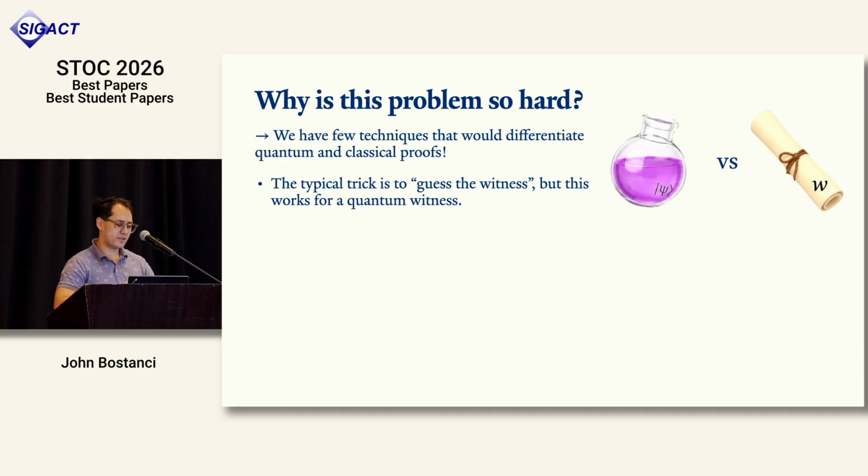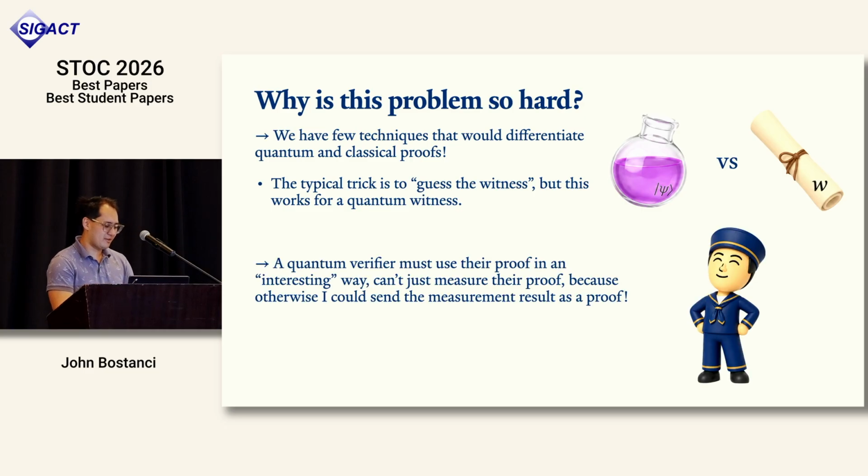Most of the time when people do these proofs, they just guess the witness and then say something about the resulting algorithm that comes from guessing the witness. But there's also a way to guess a quantum witness. So most of these proofs, they prove most lower bounds, also lower bound QMA and QCMA, they don't really distinguish between the two.